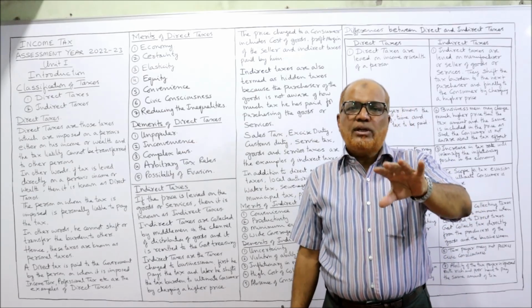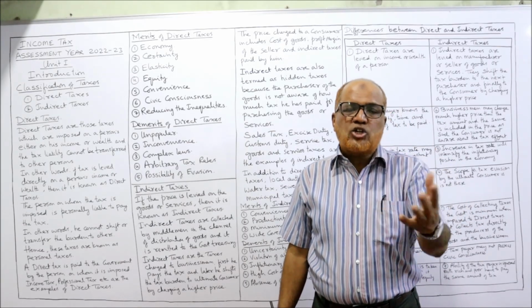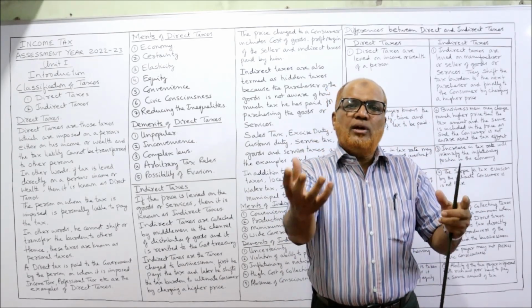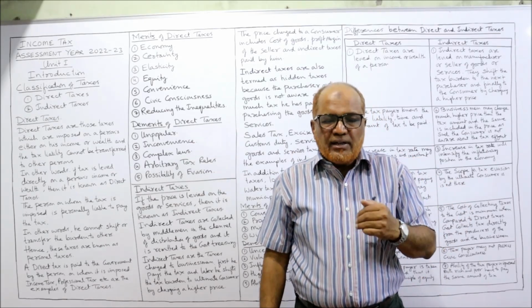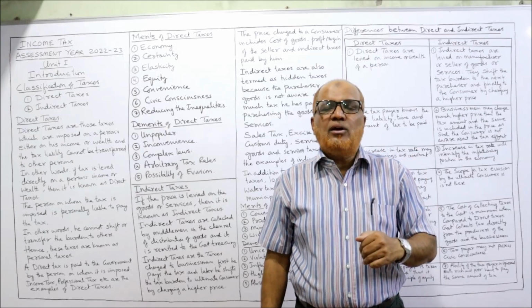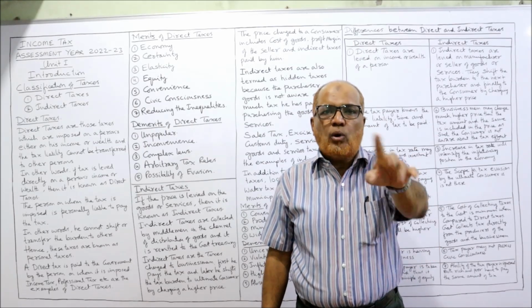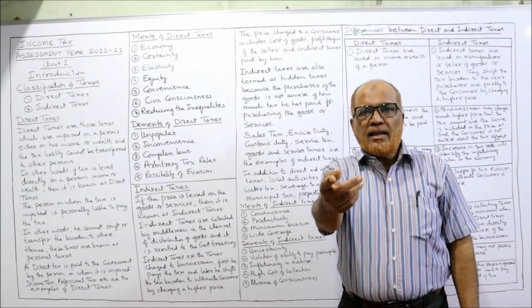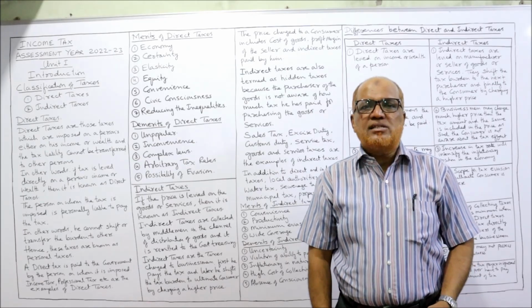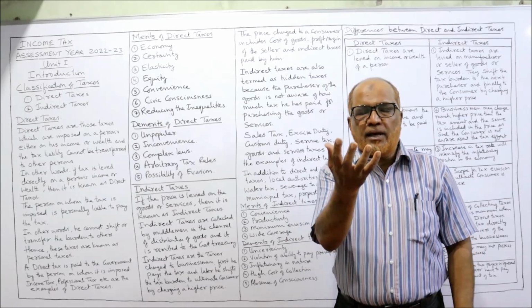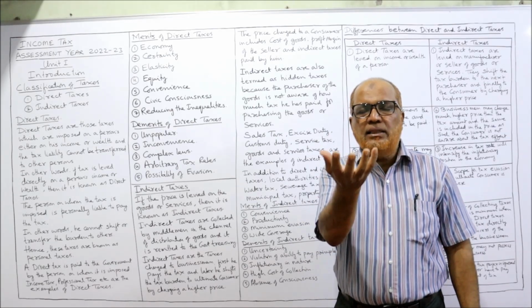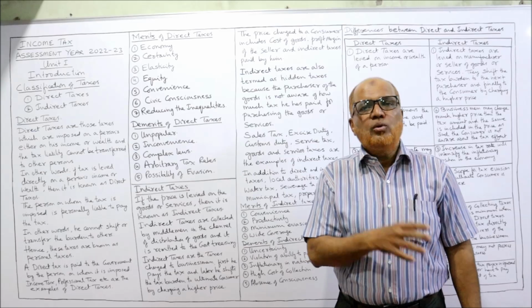The excise duty is a form of tax on production. Now this excise duty is included in the cost of production, and the producer will take that money from the wholesaler. The wholesaler has to pay the excise duty to the producer. That means the excise duty is included in the price of the goods to the wholesaler.